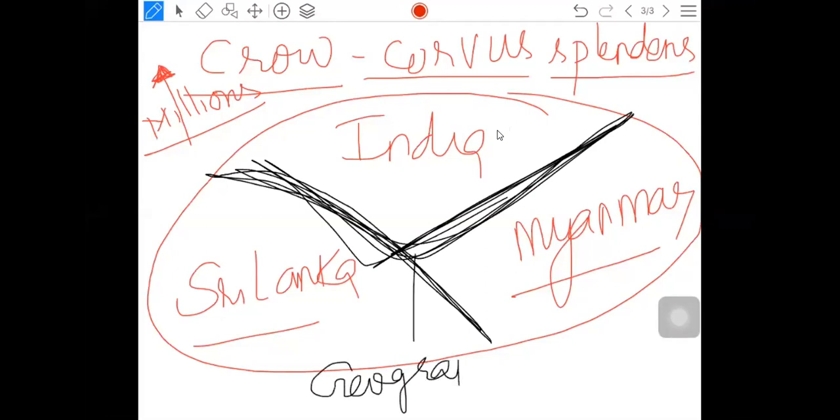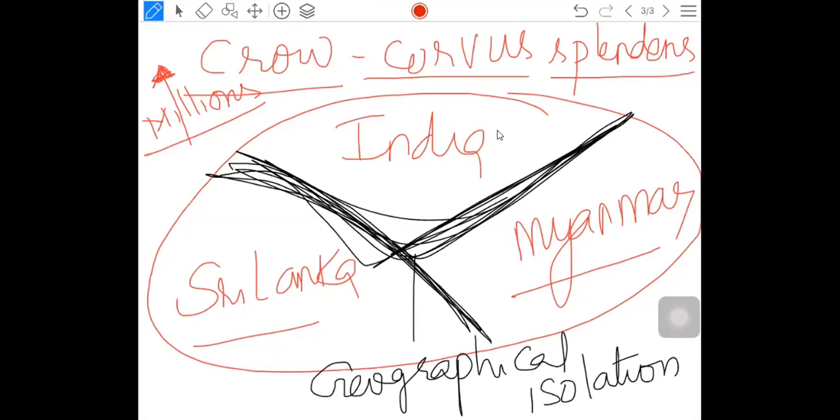So I think you people are having some problem with this kind of terminology. Every term will come to mind after the explanation of this particular story. Okay. So geographical isolation, what is this actually? At least you people may know that India and Sri Lanka in the current situation are separated by an ocean, isn't it? So that's what I am saying, the isolation.